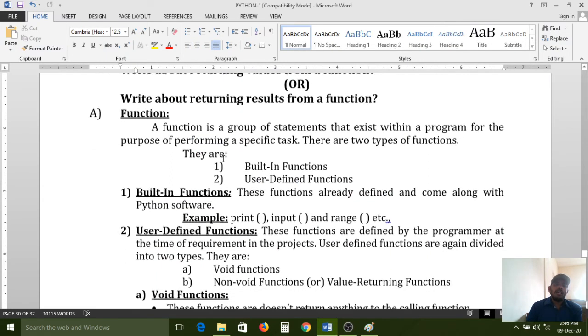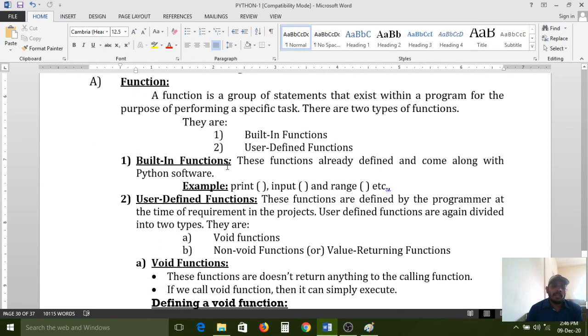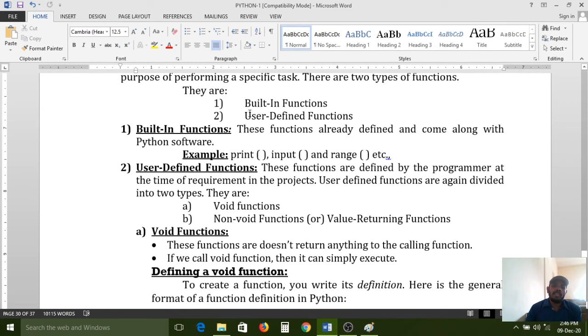Next, how many types of functions do we have in the Python programming language? There are 2 types of functions. What are they? The first one is built-in functions, and the second one is user-defined functions. The same functions concept we have learned in the C language also. In the previous semester we already learned the same functions: built-in functions and user-defined functions.